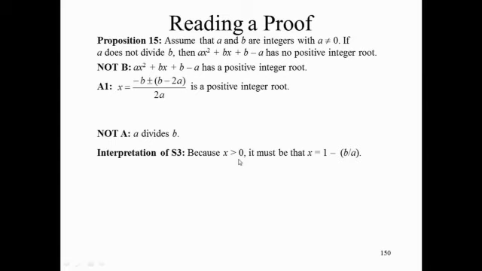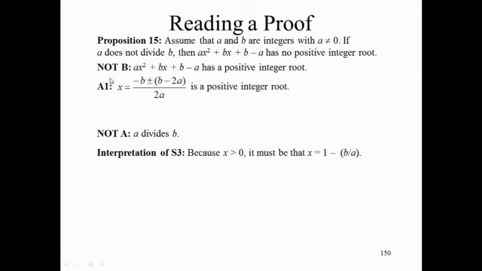Because x is positive, it must be that x equals 1 minus b over a. So first of all, how do we know x is positive? Ax squared plus b minus a has a positive integer root, right? So x has to be positive. Where does this come from? x equals 1 minus b over a.